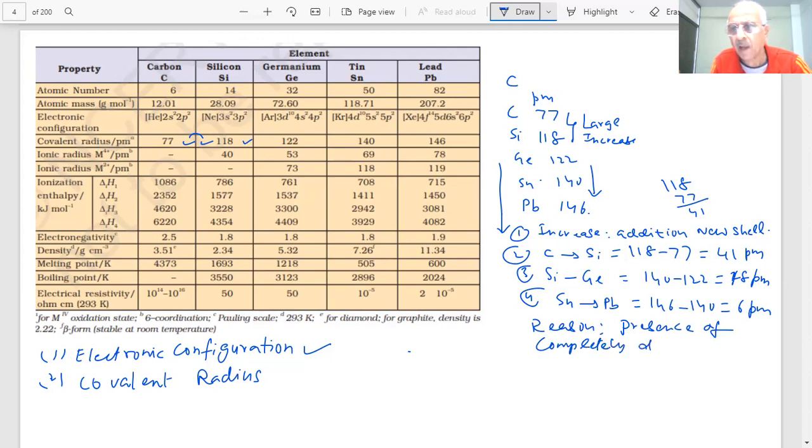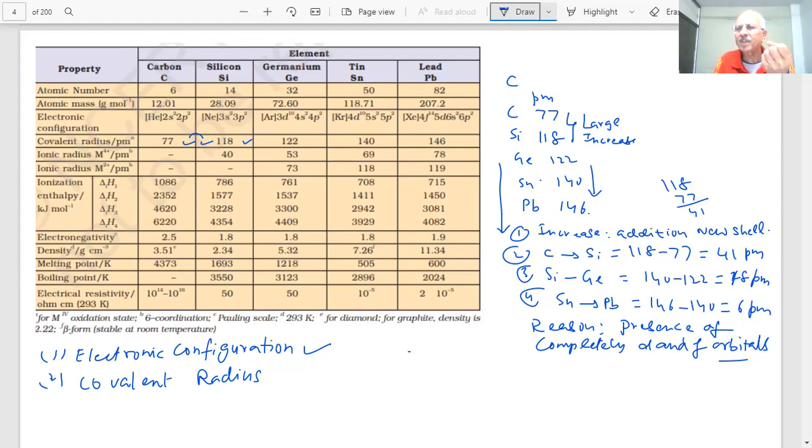d and f orbitals or subshells, okay? This is the reason. So, covalent radius. Why did I talk of covalent radius? Why didn't I talk of ionic radius, student? Tell me. They are forming covalent compounds. We told you how we determine the radius.